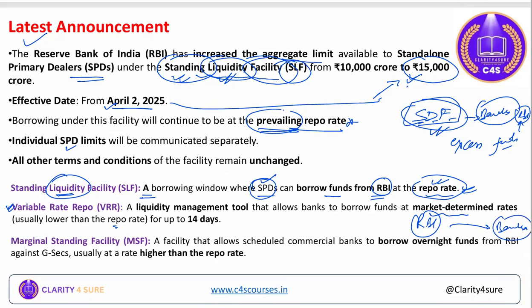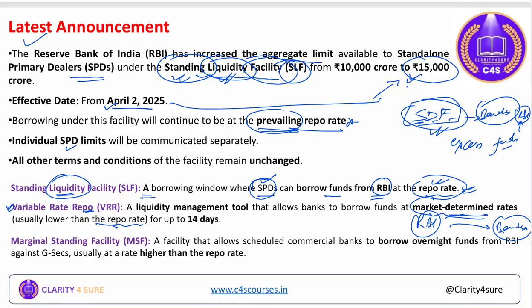Banks, actually a group of banks, determine at what rate we should take money from the RBI. So that's why it is market determined. It is not determined by the RBI, rather it is the market. And obviously when it is determined by the market, which consists of banks as well as other financial institutions, then it must be lower than the repo rate. All right, so it is generally lower than the repo rate.